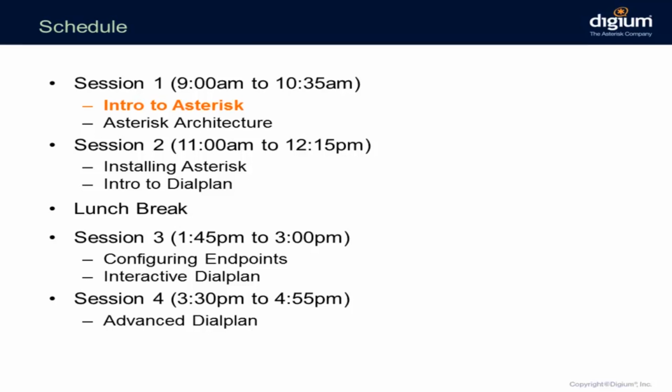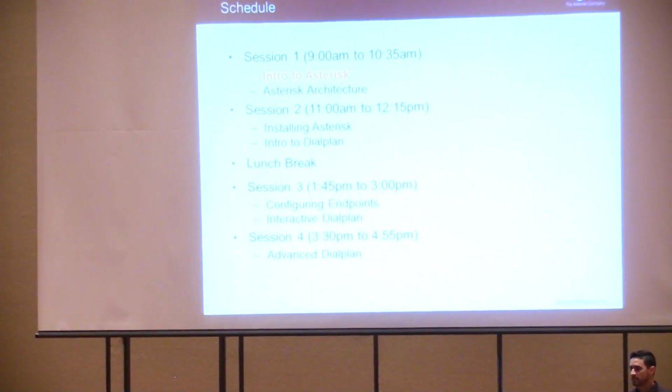Then Asterisk architecture, installing Asterisk, installing from source code, repos, or distribution. Then we are going to configure endpoints, and we will be using PJSIP, not chan_sip. We're going to see IVRs and advanced dial plan with variables and conditional branching as well.